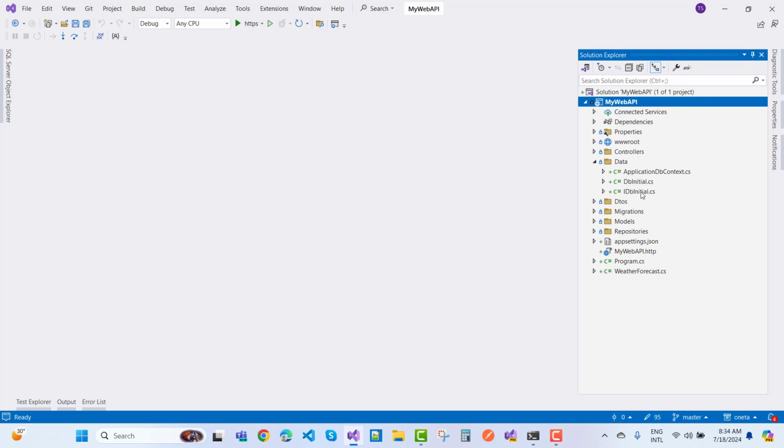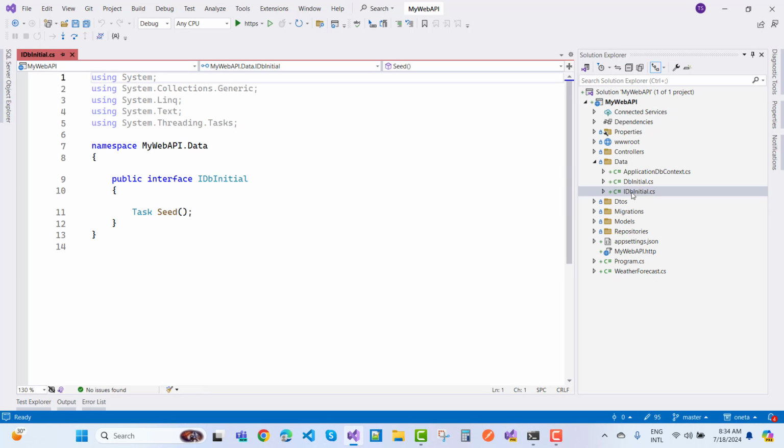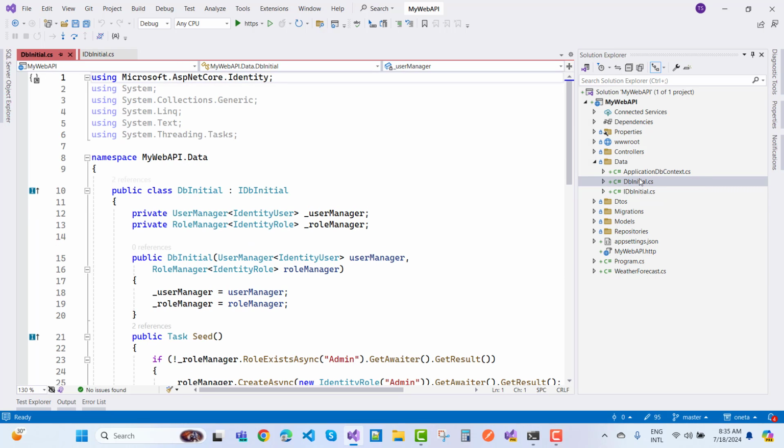The next step is to add or configure this. Here we have a data section, and I want to seed roles and the default user in our database tables. Here we have an IDbInitializer interface, and in this interface we have a single method, a Task Seed method. We implement this in the DbInitializer class, which is implemented by the IDbInitializer interface.